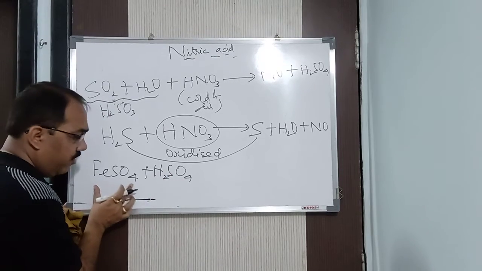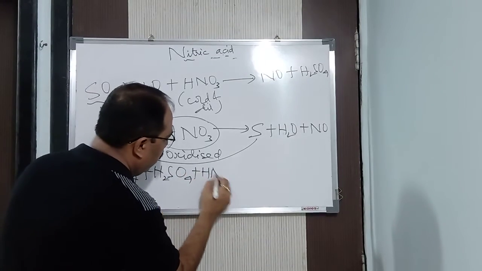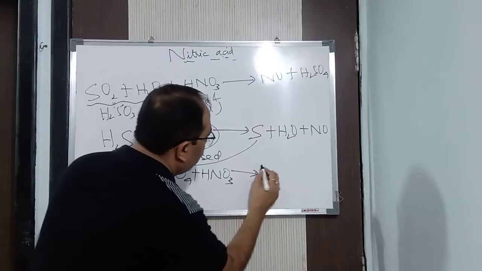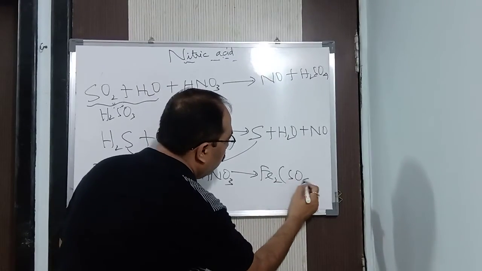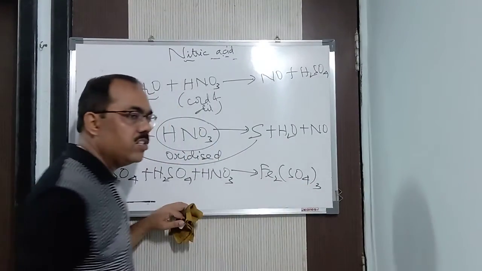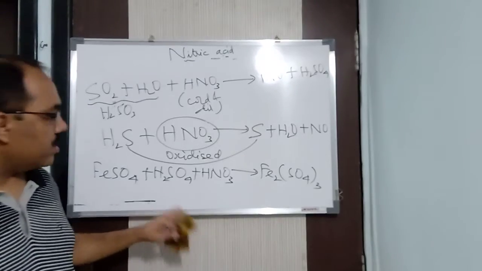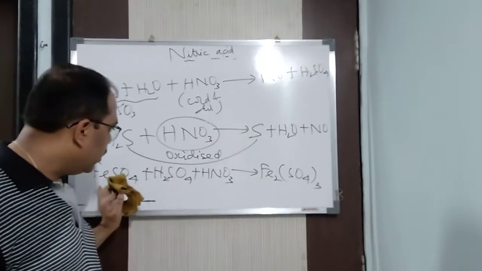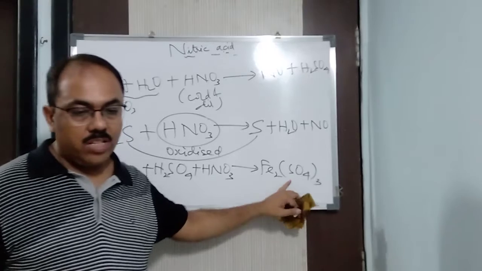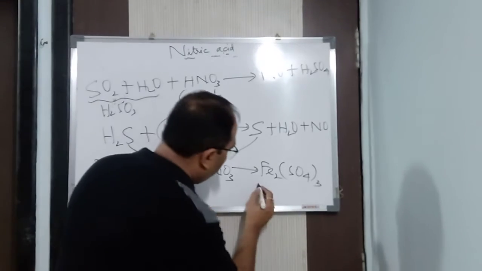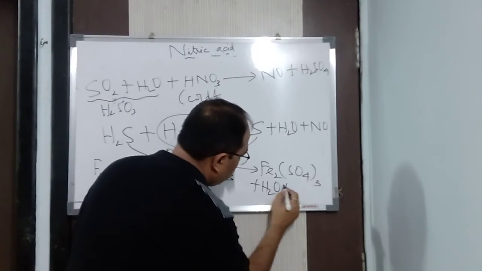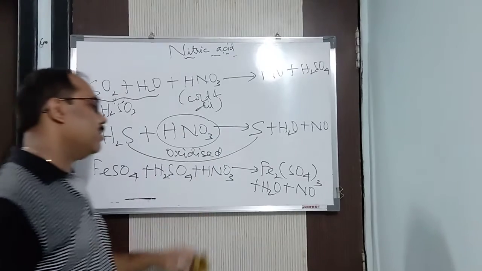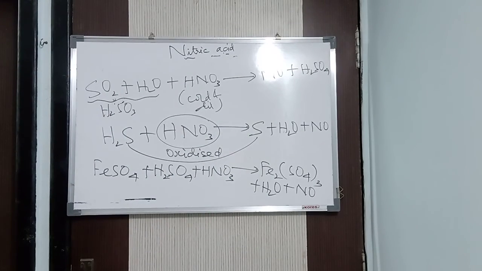This is dirty green ferrous sulfate plus HNO3, which will be oxidized to Fe2(SO4)3, ferric sulfate, which is reddish brown. How do we know it is oxidized? The color changes from dirty green to reddish brown. That is ferric sulfate plus water plus nitric oxide. You may balance it later on in this way.